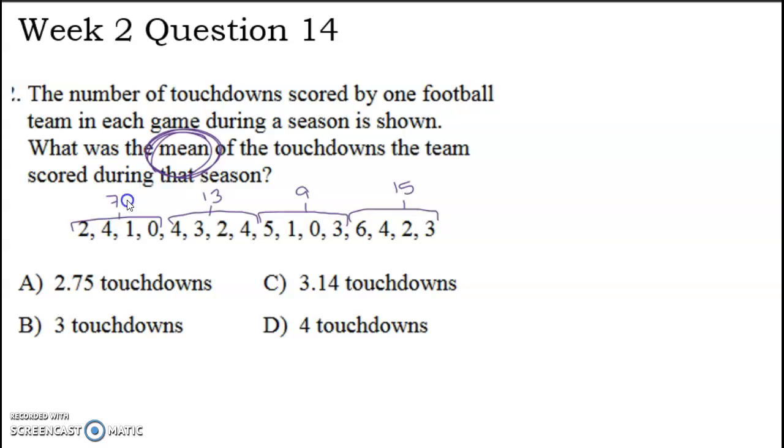7 plus 13, ran out of room. 7 plus 13 I know is 20, and 9 plus 15 I know is 24. So in total, all of this is 44. All right, so we add and divide for the mean. So I need to take this 44 and divide it by something.